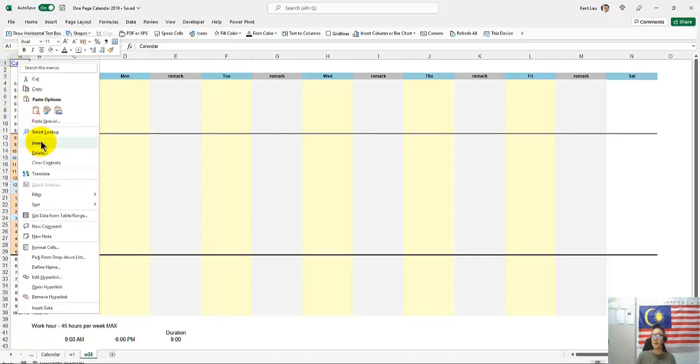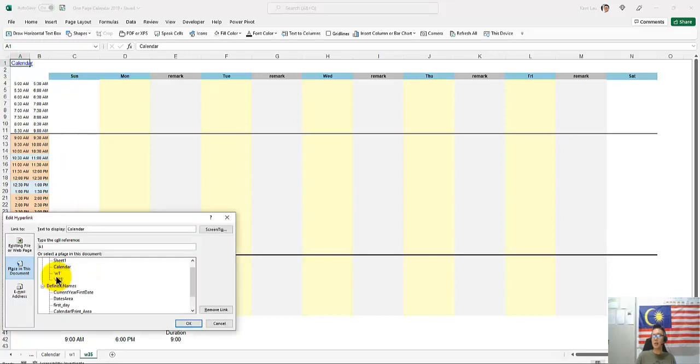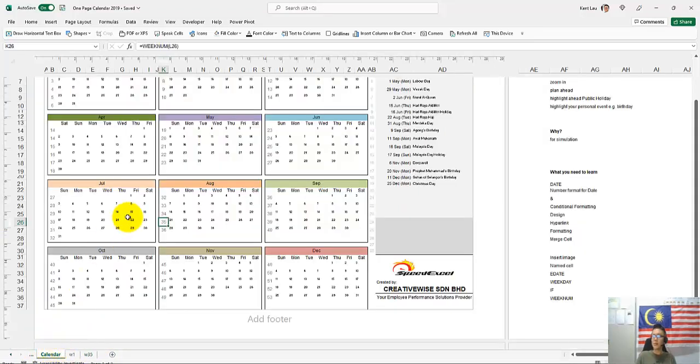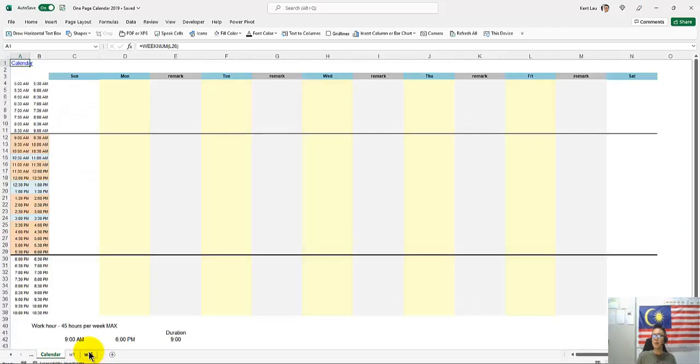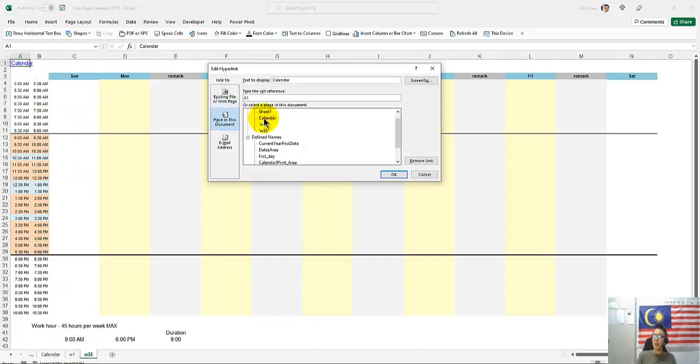So I just right click here, edit my hyperlink, and I want to go to the week calendar, but I want to go back to this specific cell, which is K26. So I'm just going here, go to week K26, and click OK.